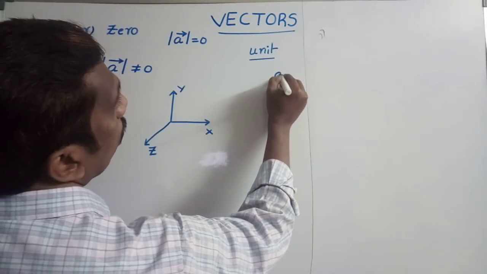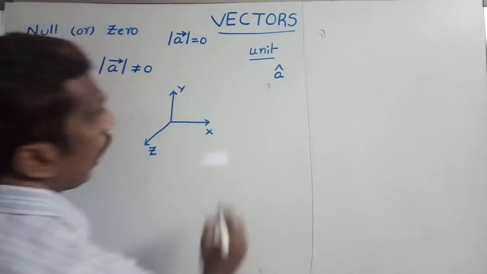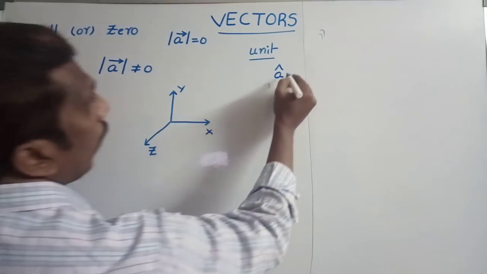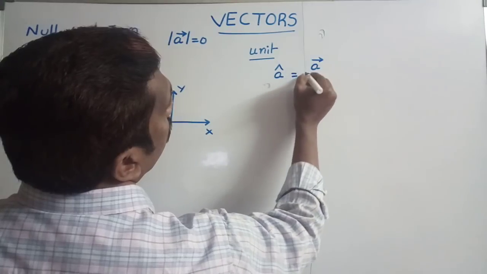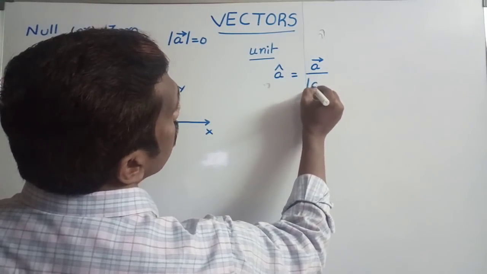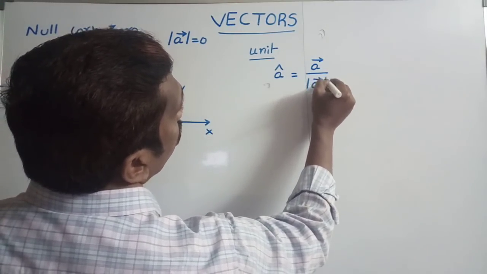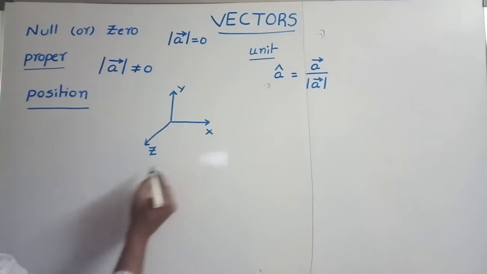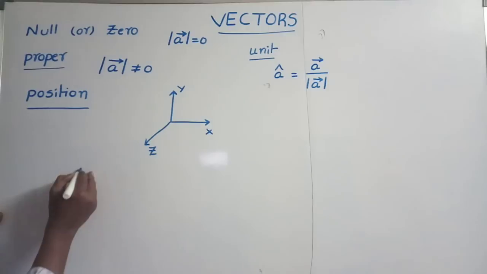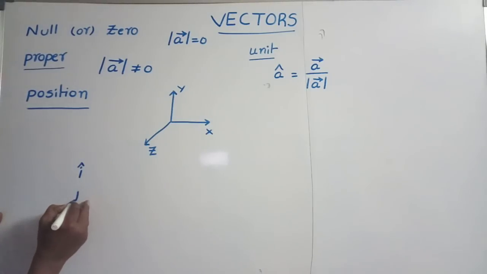Unit vectors are generally represented with a cap. A cap is equal to A bar divided by the magnitude of A bar. Any vector divided by its magnitude gives a unit vector. To represent the directions x-axis, y-axis, and z-axis, we use three unit vectors: one is i cap, the second is j cap, and the third is k cap.